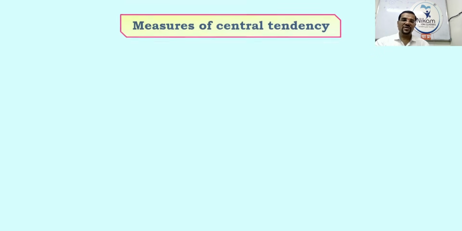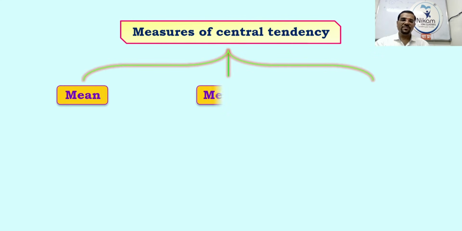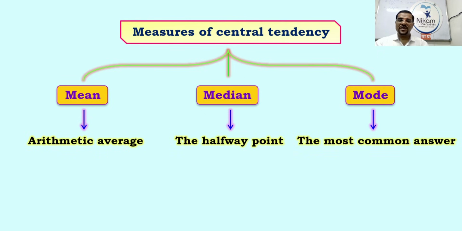Hello students. Today we are going to start measures of central tendency. There are three measures: mean, median, and mode. So what does mean mean? Arithmetic average, which you learned in the 8th standard. Median means the halfway point, the middle point, and the most common answer is called the mode.